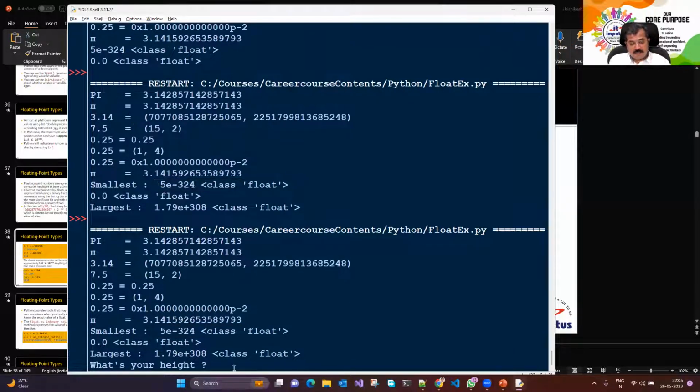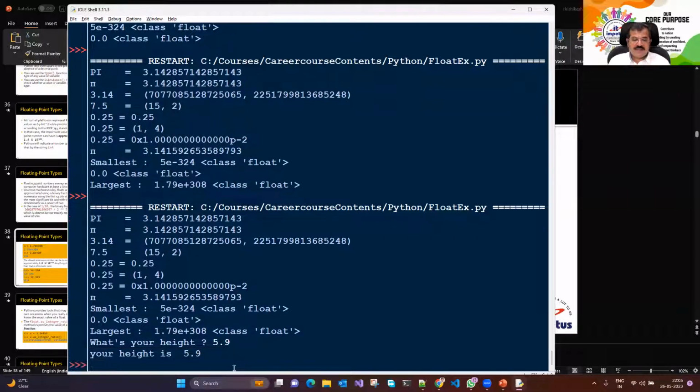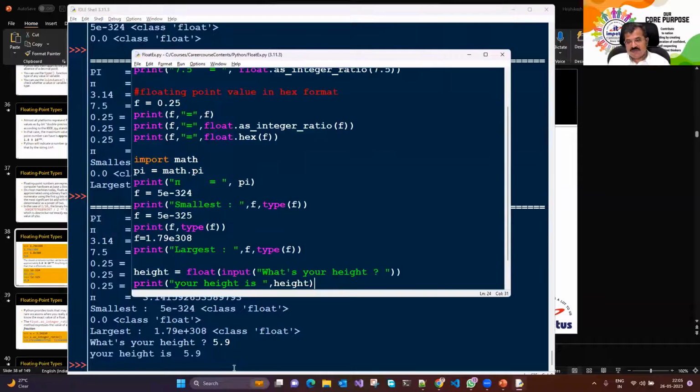So I save this file, I run this file. What's your height? My height is 5.9 inches. That means 5 feet 9 inches. Not 5.9 inch. But anyway, it says 5.9 inches. But point is that decimal point can be represented. What's your weight? I could say 77.8 kg. The height, your weight can be.